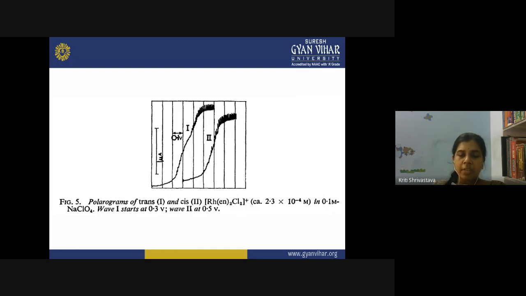So again, you can say that when both the fluoro groups are present on the same side in the cis isomer, this arrangement of two negative groups on one side will produce polar effects, and therefore it will affect the behavior of the complex ion in the electric field, and that will be well reflected in this polarogram.